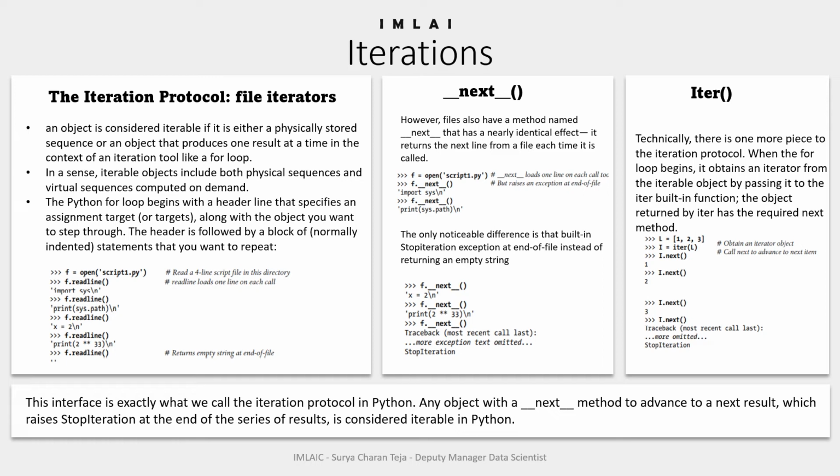In fact, this is true of all iteration tools that scan objects from left to right in Python, such as for loops, list comprehensions, and including the map built-in function.